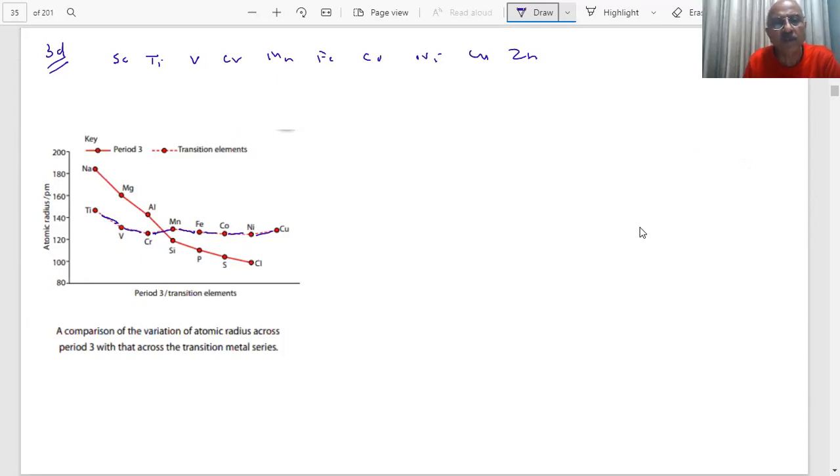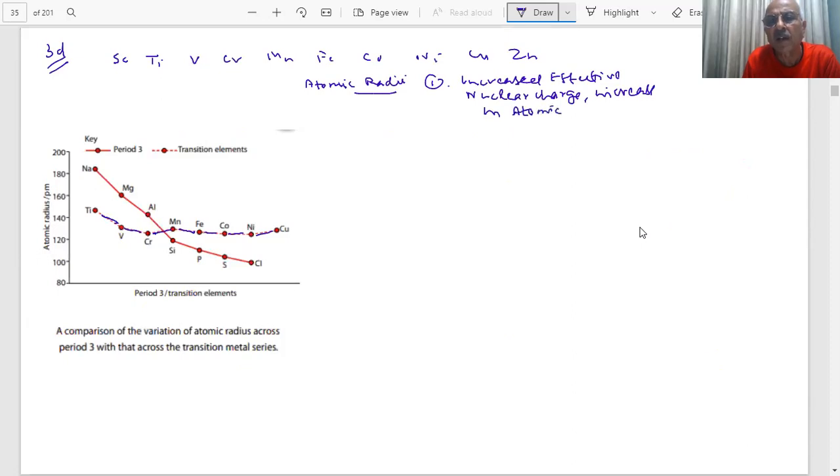There are two reasons to explain the atomic radii. Watch the two factors I have told you, students. One is the increased effective nuclear charge with increase in atomic number. This decreases the size.